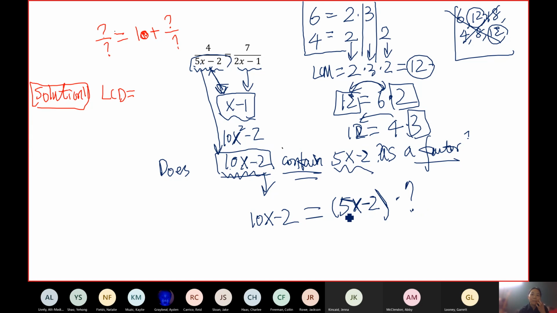But times what? 5x minus 2 times what will give you 10x minus 2? Can you find a number or anything here? Is it possible to find something such that 5x minus 2 times that equals 10x minus 2?